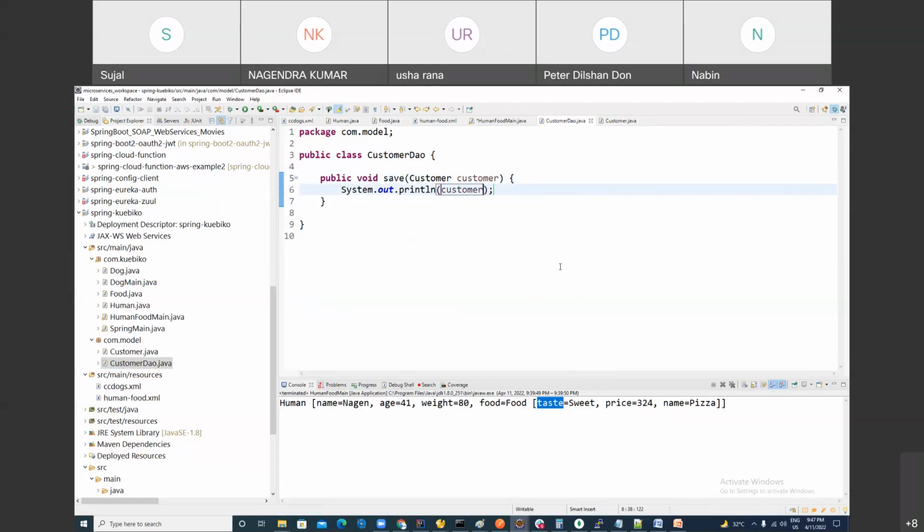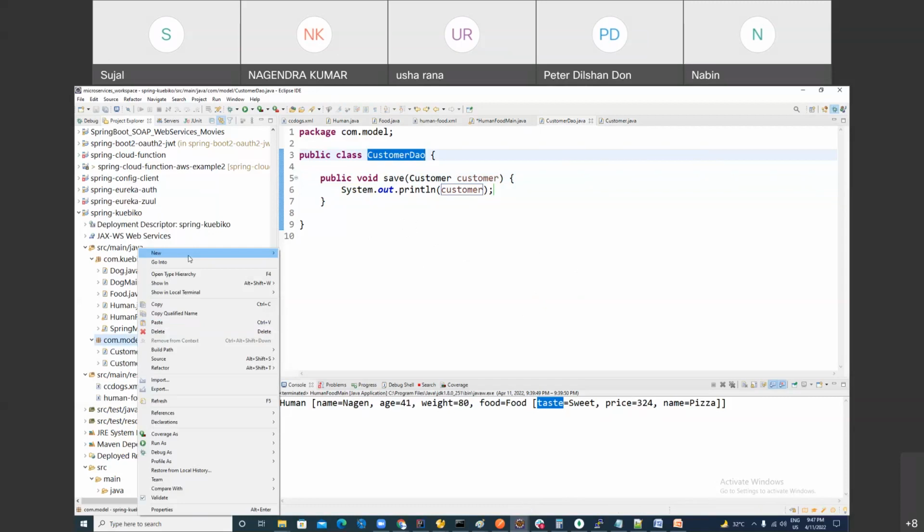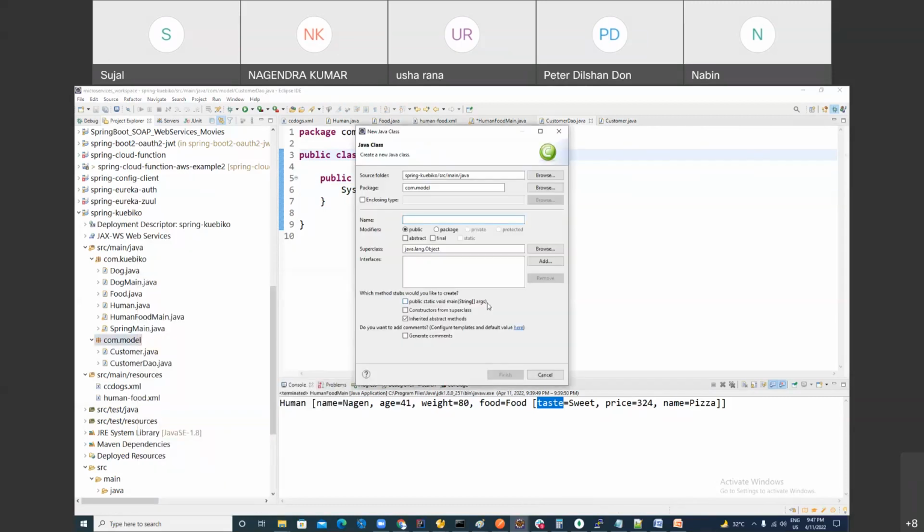See, my intention is to call the save method. If you want to call the save method, you have to make an object of CustomerDAO. Yes. So CustomerDAO, I don't want to use the new operator. I want to use the Spring container for it. You would say you can use an XML file, yes, but I don't want to use it.